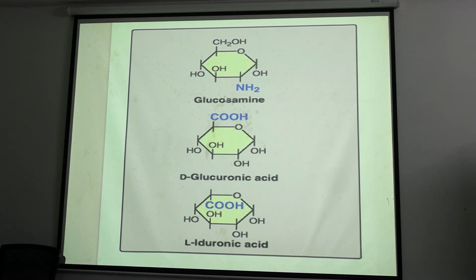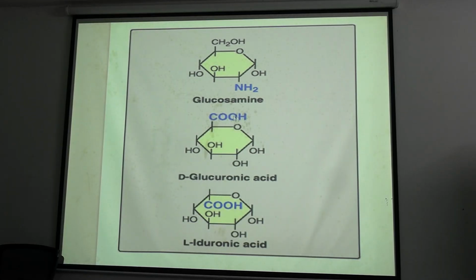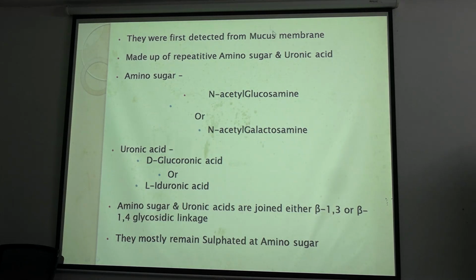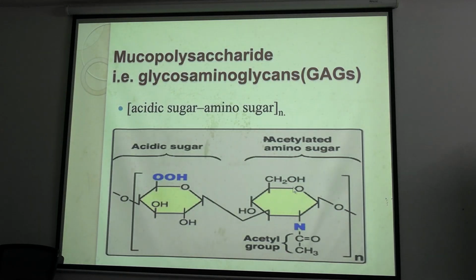And this is glucosamine. In the C2 group, the OH group is replaced by an NH2 amine group. I have said earlier, it is the end product of amination. Here we can see that every heteropolysaccharide contains multiple COOH groups. COOH gives us the negative group.